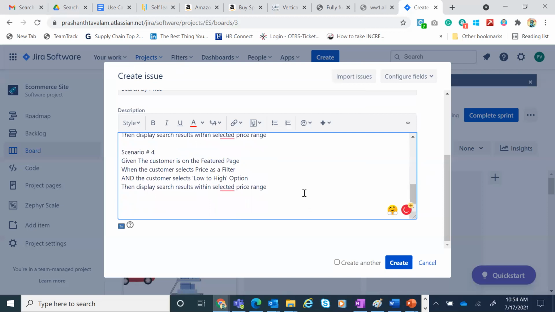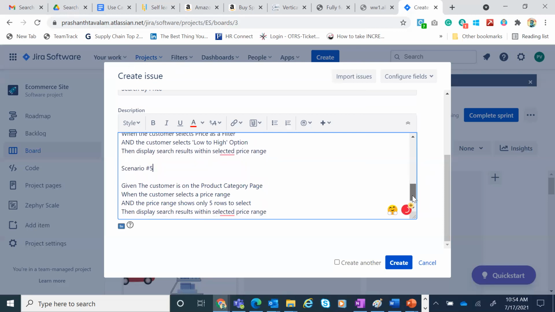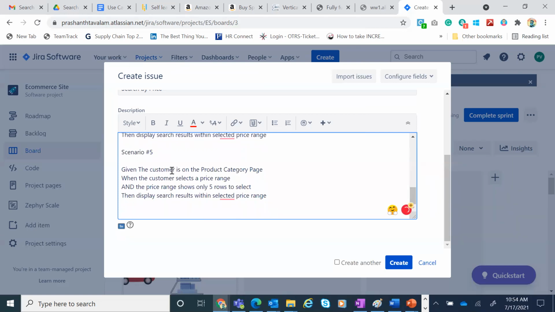4. Scenario number 5. Given the customer, so here we are saying given the customer is not on the product category page, we're on the featured page.